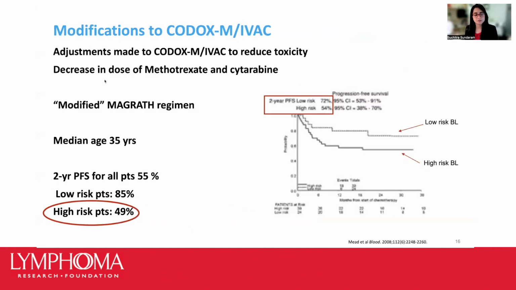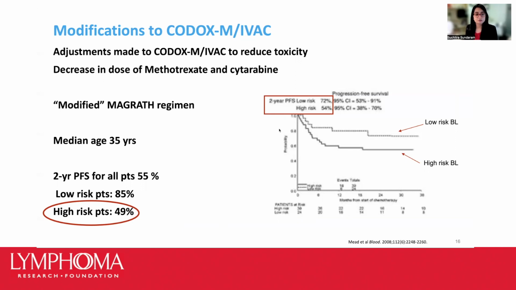Hence, a modification to the CODOX-M IVAC was attempted with a hope to reduce toxicity. So they decreased the doses of the drugs methotrexate and cytarabine, which are components of this regimen. And this modified McGrath regimen now was tested in a population actually even slightly older than the original study, so a median age of around 35 years.